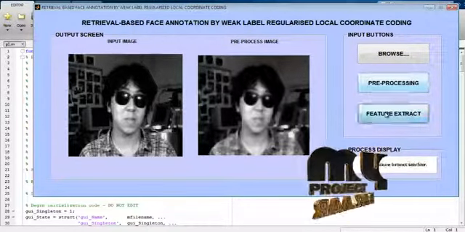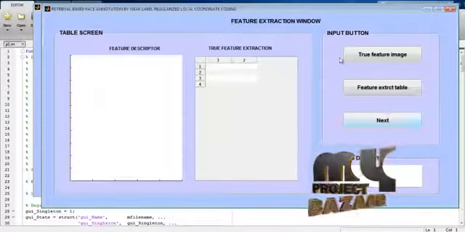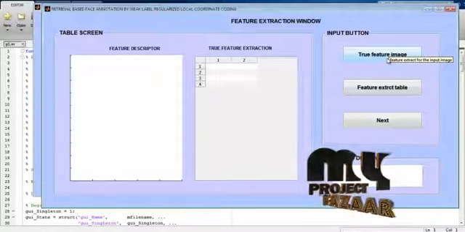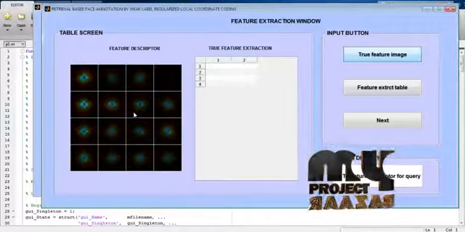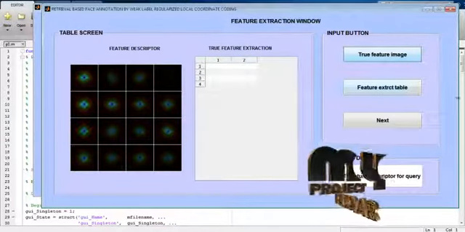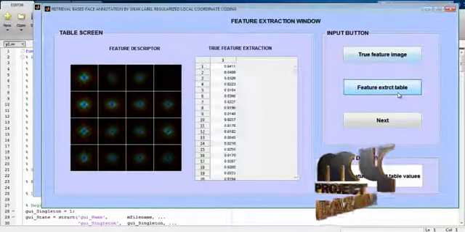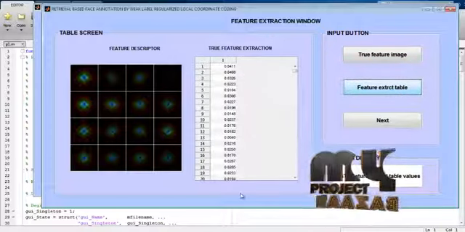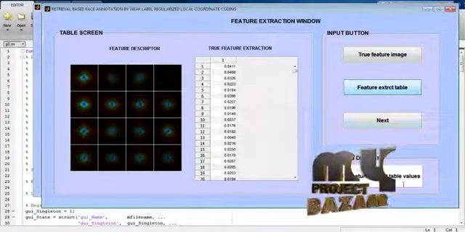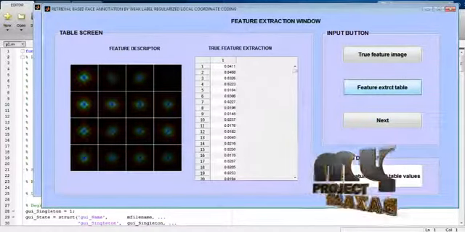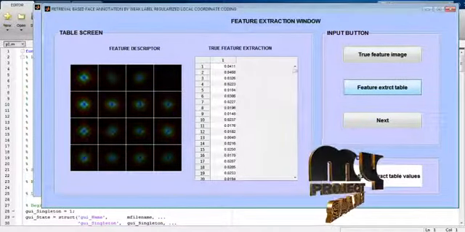Then go to the feature extract window. The feature extract window consists of two buttons. One is the true feature image for the feature descriptor, which then displays the feature descriptor for the true image. Then go to the feature extract table. The feature extract table is displayed for the input query image. The feature extract table consists of the GIST feature algorithm. GIST means generalized search tree feature algorithm.